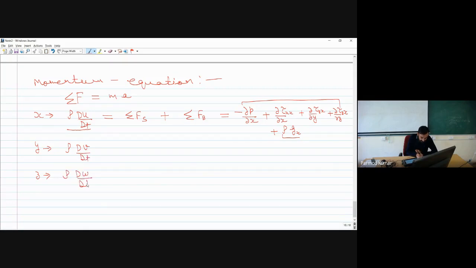Similarly I can write the equation of momentum in the y direction. I will not give you the details, you can write it by your own, and similarly you can write the momentum equation in the z direction. Now I can also write the vector form of this equation, which will include all the x, y and z equations in a single equation. So if I have to write it in the vector form, how can I write it? Can you tell me?